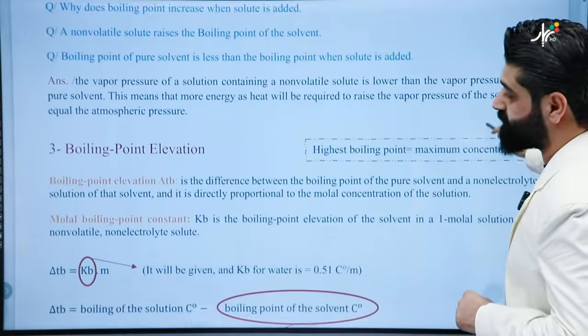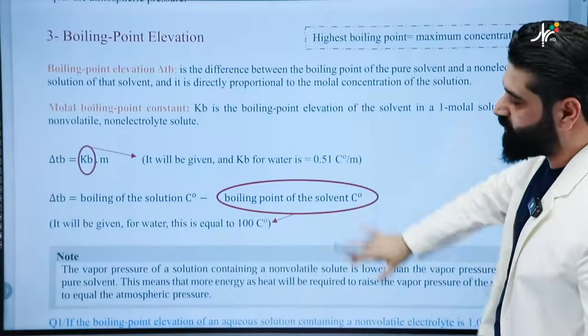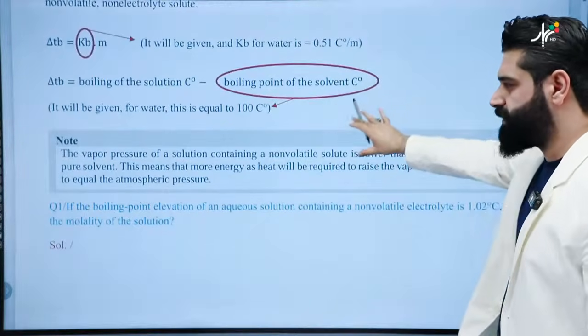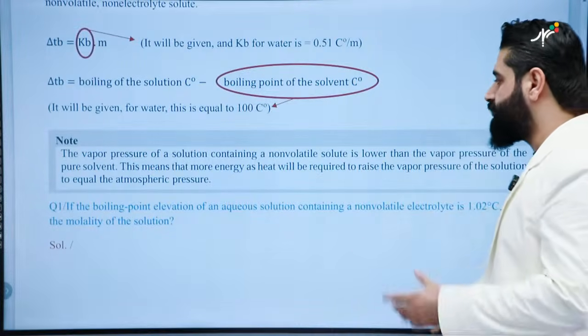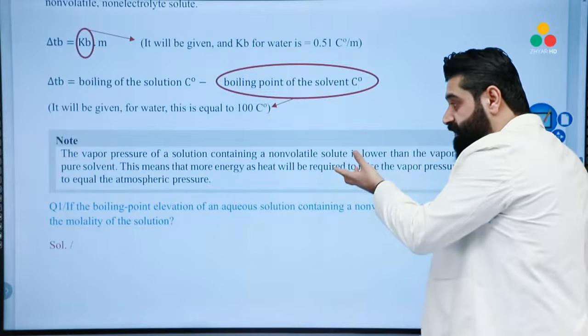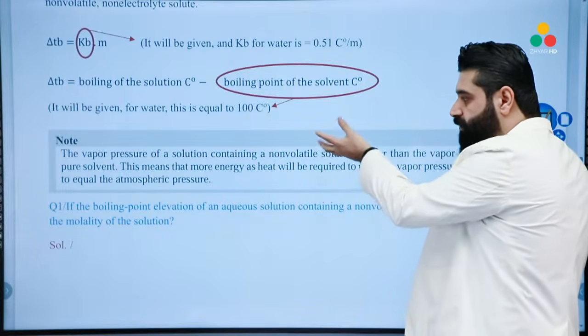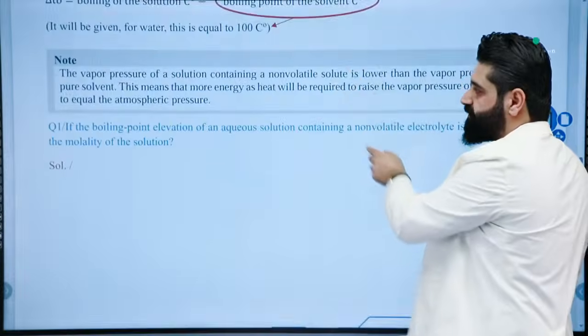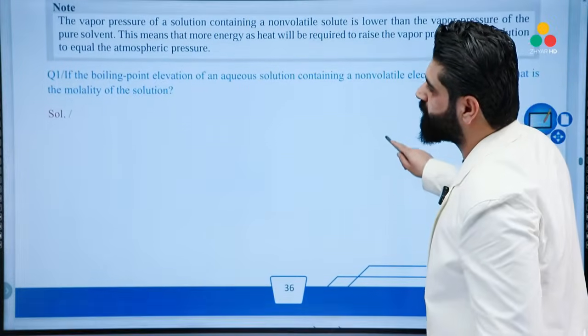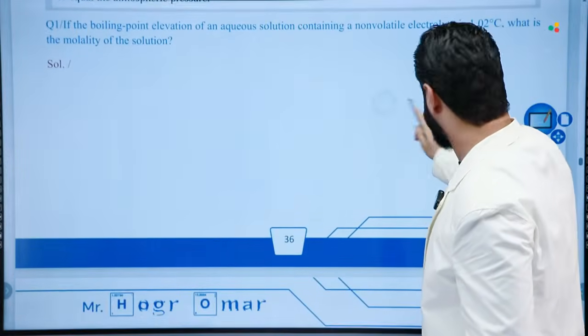Let's solve some questions together. I've explained all of them. Don't worry, my dears. Believe me, I have explained it. Even I gave more detail than this. Let's read the first question.